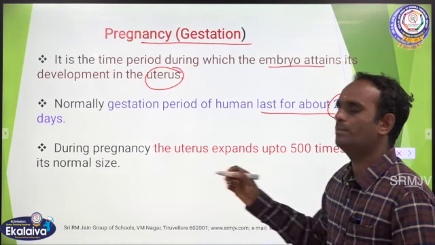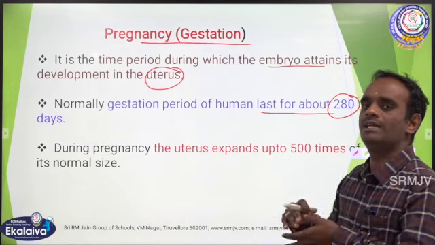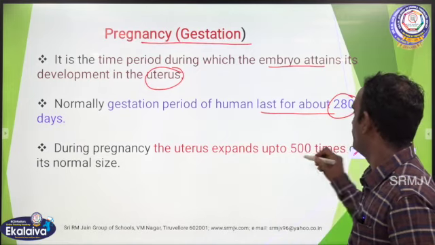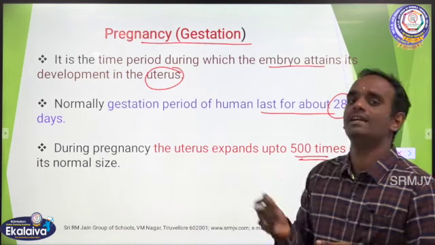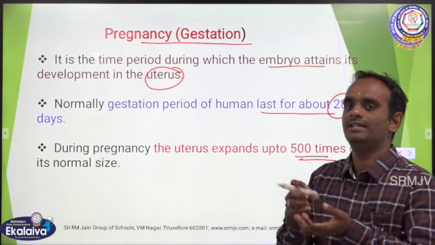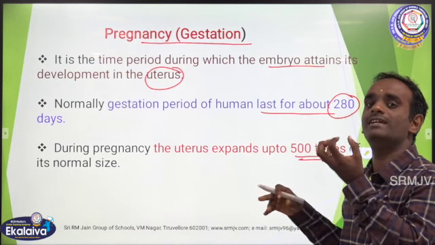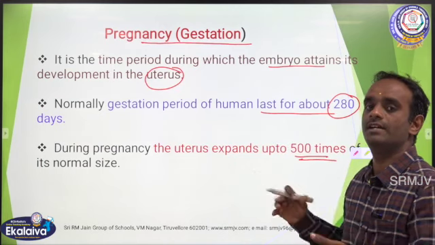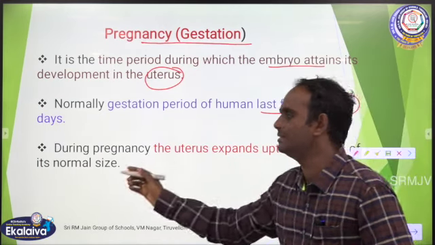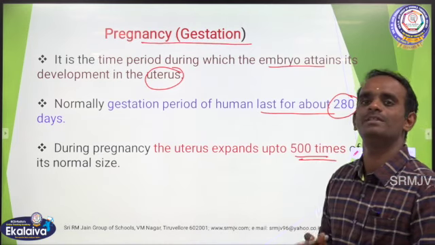Okay. So during pregnancy, the uterus expands, a very important point, up to 500 times of its normal size. So during the gestation period, the uterus expands and reaches up to 500 times enlarged. Clear?